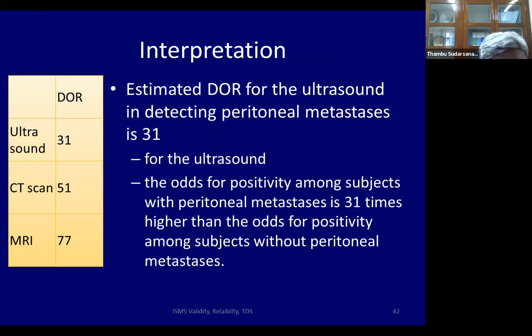So let's have a look. Remember I told you that we are comparing 3 tests, ultrasound, CT and MRI for people with ovarian cancer which has spread in the abdomen or peritoneal metastasis. Clearly you can see the MRI has got the best diagnostic odds ratio. But ultrasound has got 31. What does this 31 mean? The odds of positivity among subjects with peritoneal metastasis is 31 times higher than the odds of positivity among subjects without peritoneal metastasis. That's what a diagnostic odds ratio is.